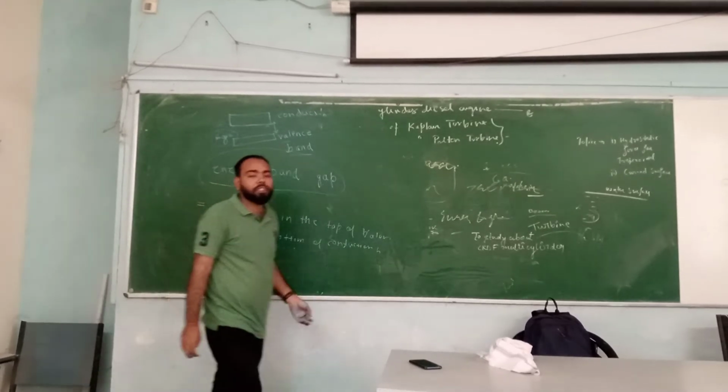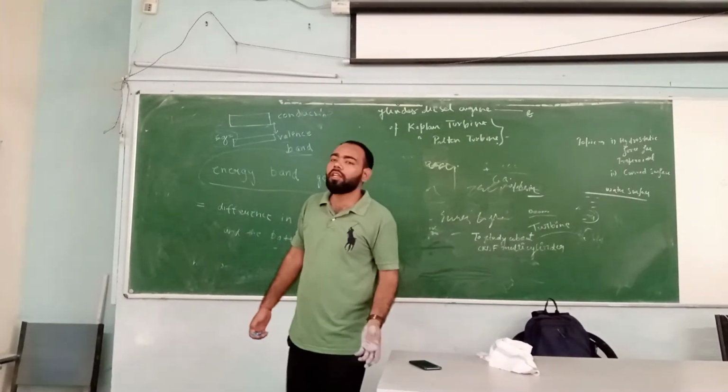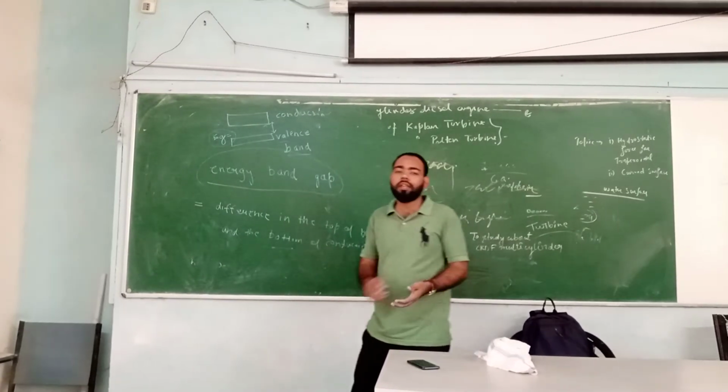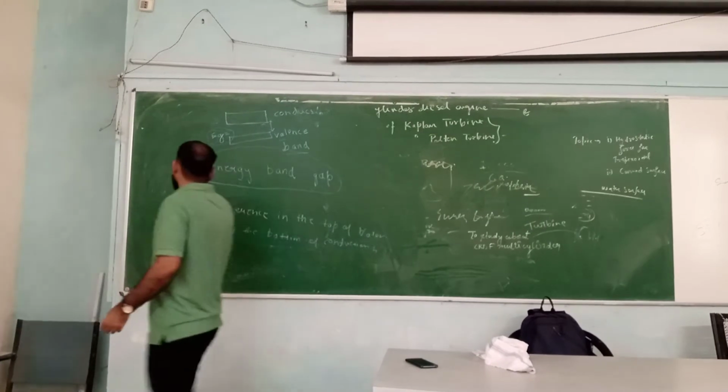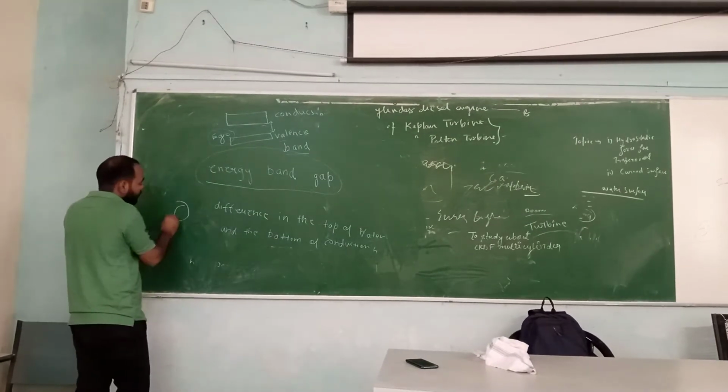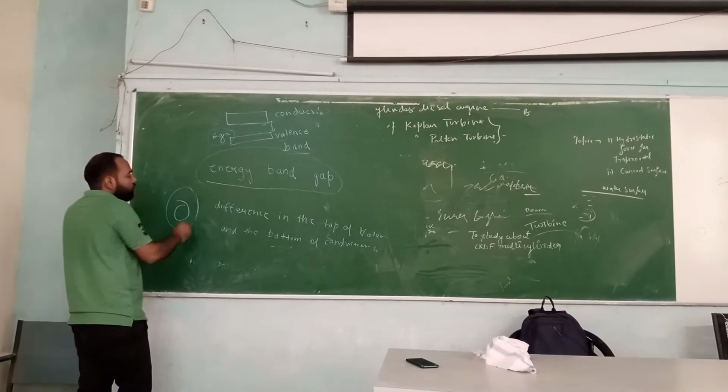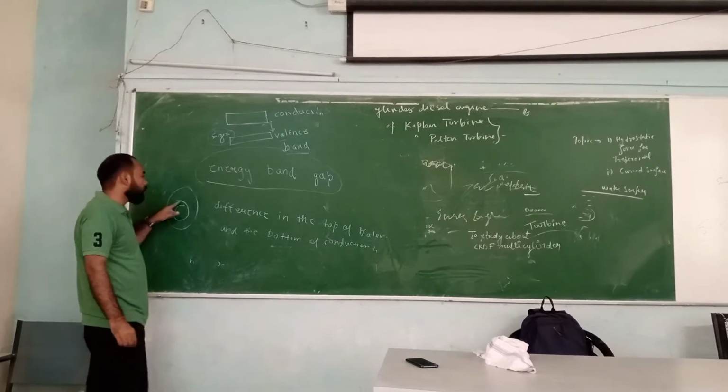See, the basic concept is, when a semiconductor or any material has some atomic structure, the atomic structure is such that you have a nucleus and there are some electrons revolving around the nucleus.